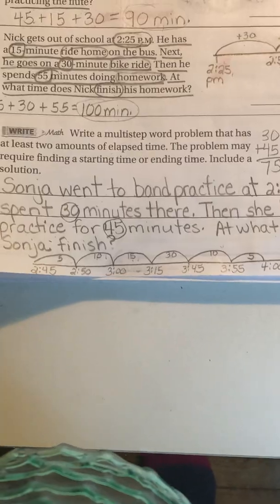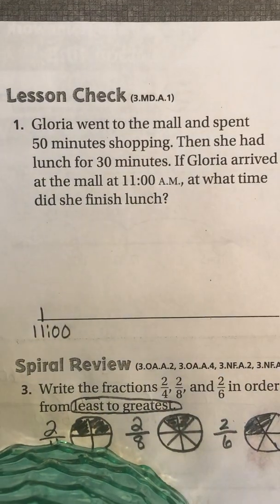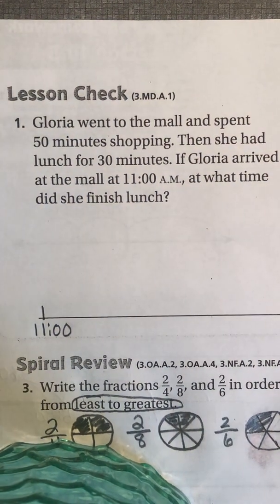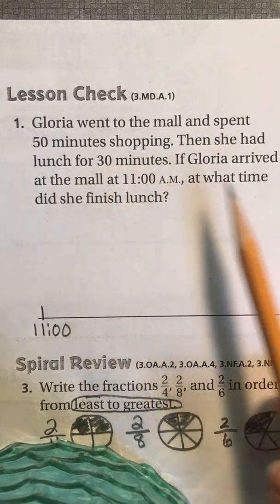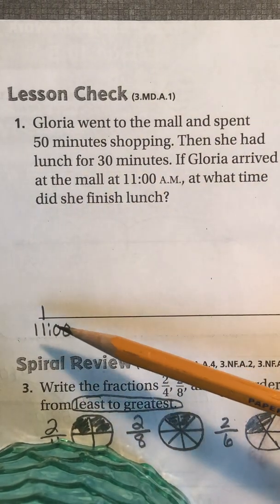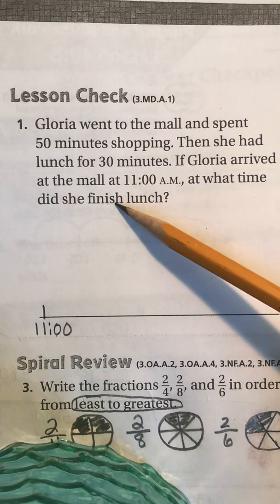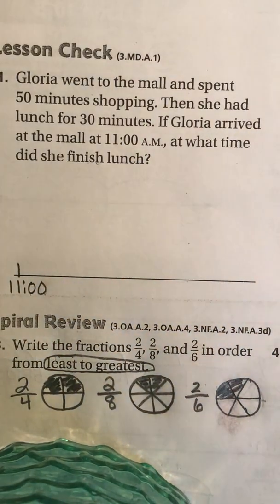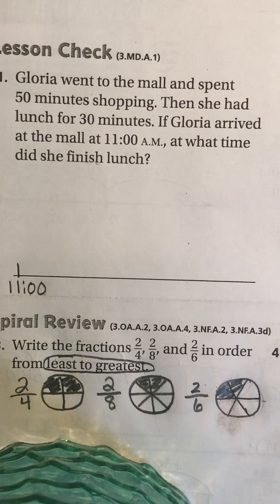Okay, pause the video if you need to. I'm going to move on. And I am going to go to the back, which is page 590. Number 1, I'm not doing. Please read carefully, make a number line, and find the answer. They are asking you at what time did she finish. So you know the start time. You don't know the finishing time or the ending time. So you can use this line that they gave you, put 11 o'clock, and make your jumps and see what time the activity finished. I'm not going to do that one.